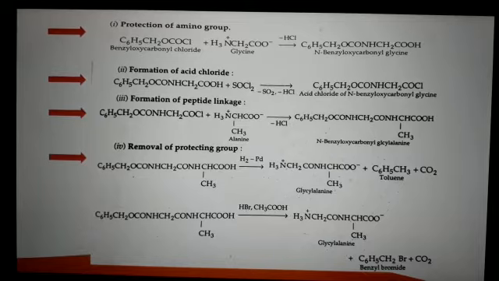Third point is formation of peptide linkage. This N-protected and activated amino acid is reacted with second amino acid, here alanine, and formation of a peptide bond. And at last, the protecting group is removed by reaction with hydrogen in presence of palladium. And reaction with HBr or acetic acid can also be helpful in the removal of protecting group.